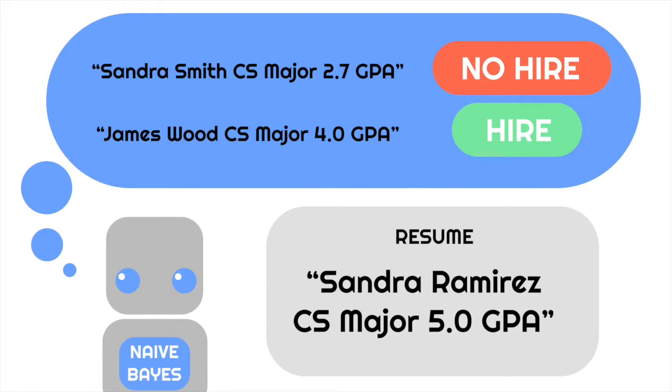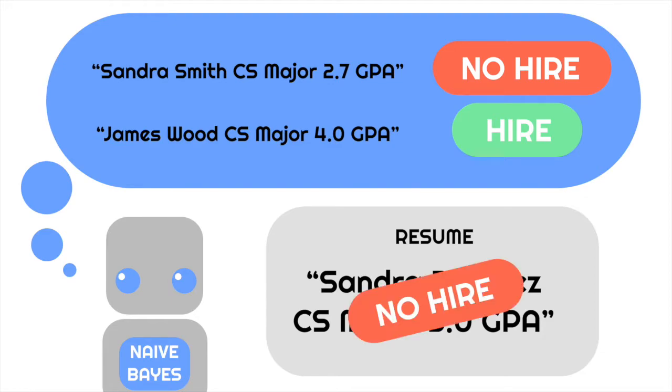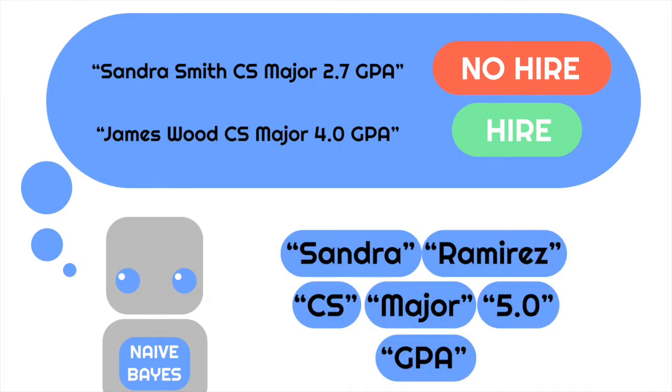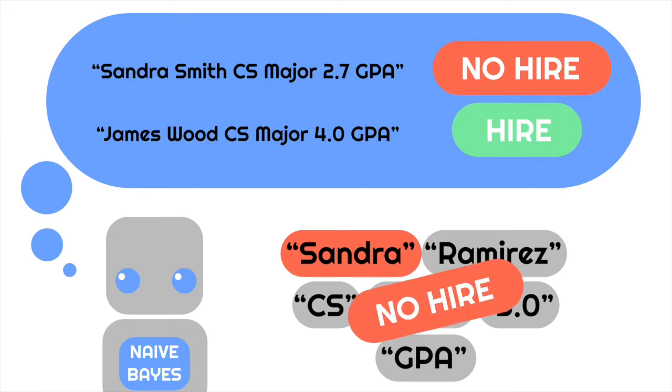The problem in this scenario is that even though Sandra Ramirez has a higher GPA than James Wood and Sandra Smith, she would not be hired. All of the words, aside from Sandra, are considered neutral by our naive Bayes system. The name Sandra was only seen on a resume that was labeled as no hire. Therefore, our AI would reject Sandra Ramirez's resume simply because she's named Sandra.